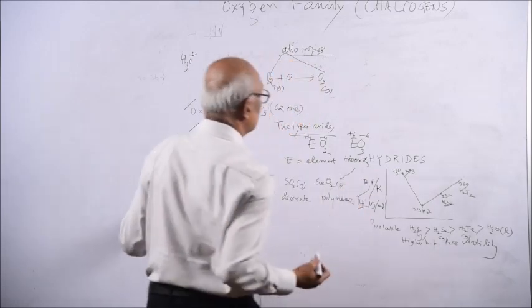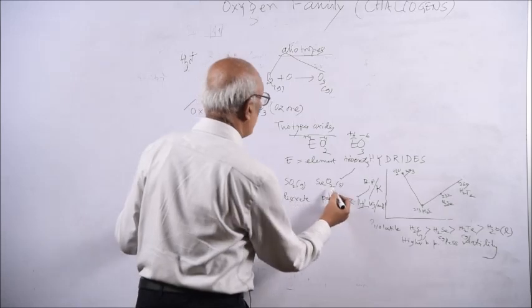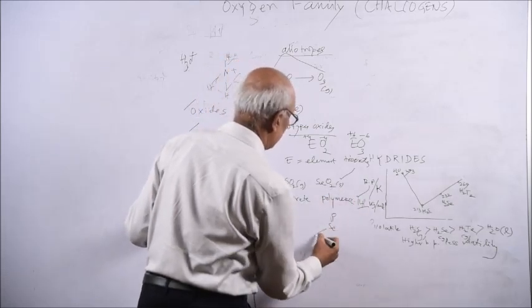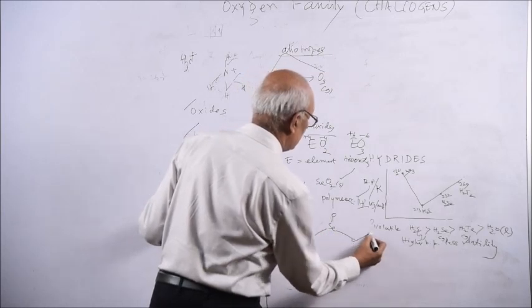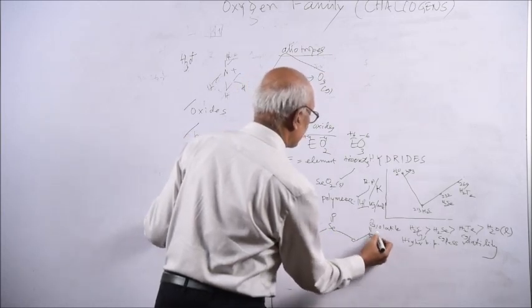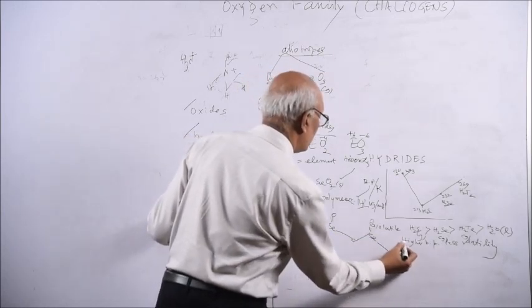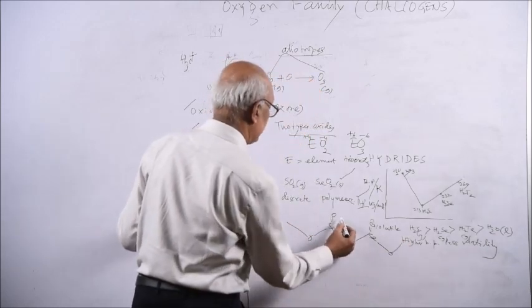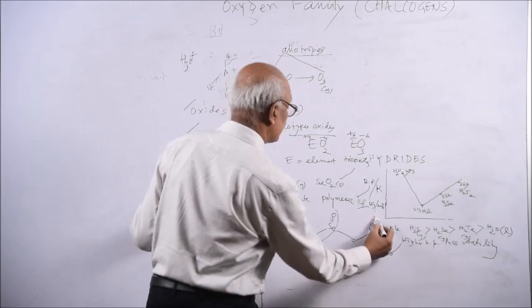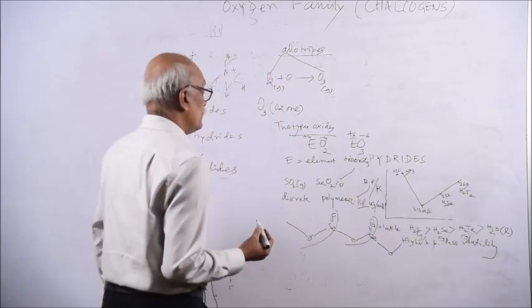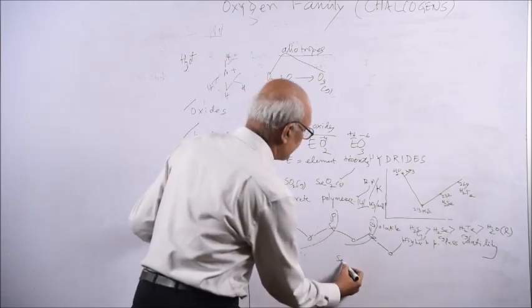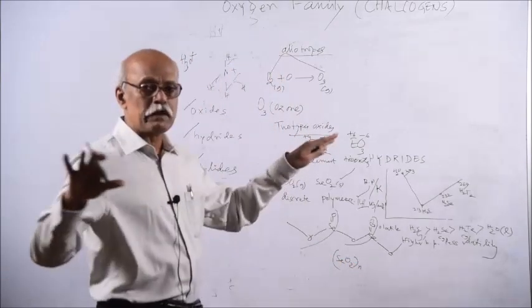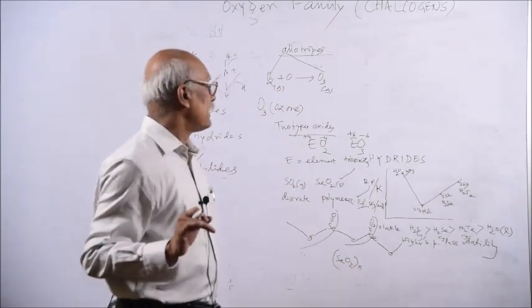So this is solid. You can write it as SeO2 with n, a linear polymeric form, which is also a solid.